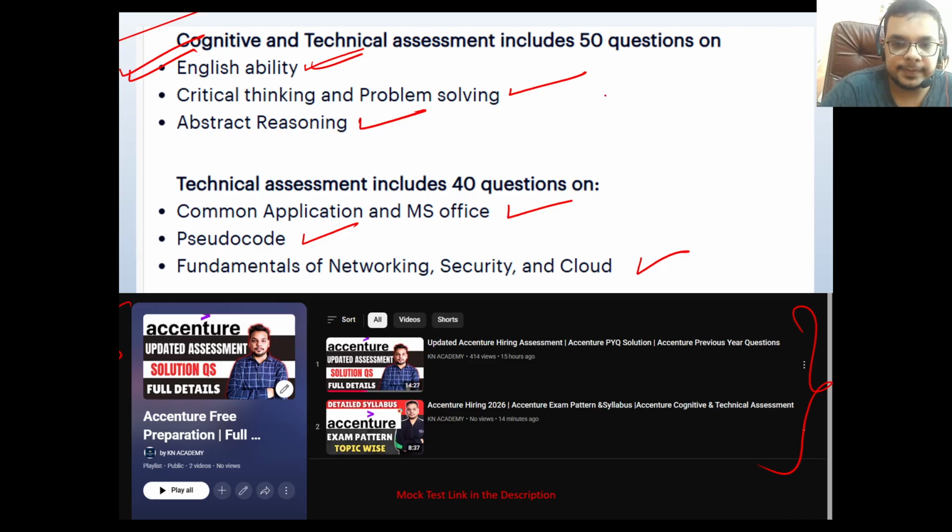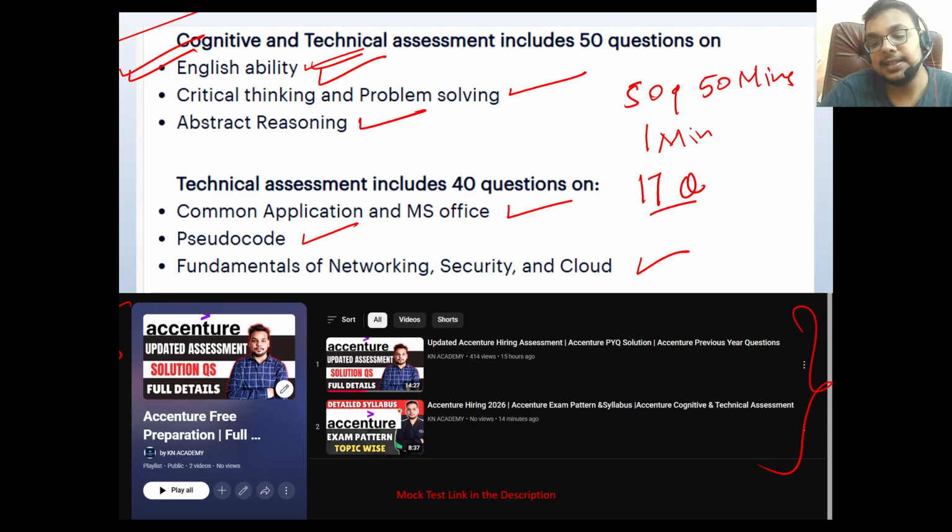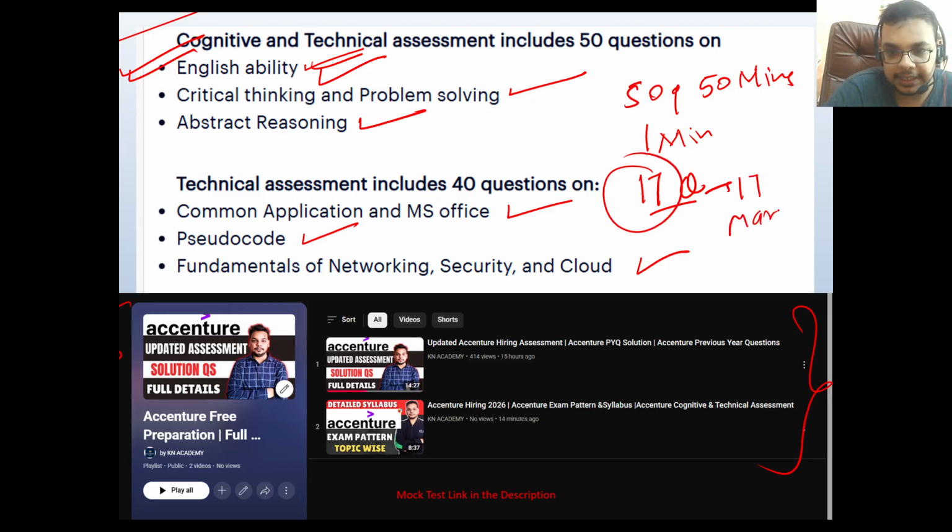The cognitive assessment includes 50 questions in 50 minutes, in which you will get around 1 minute per question to solve. Around 17 questions come from English ability. That's why it is an important topic. It holds a weightage of around 17 marks out of 50. So it is an important topic.